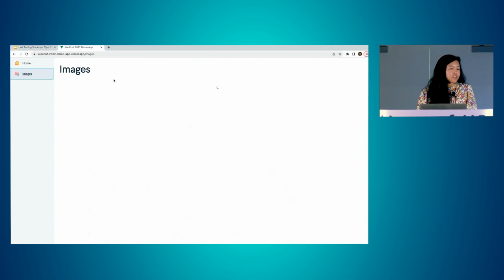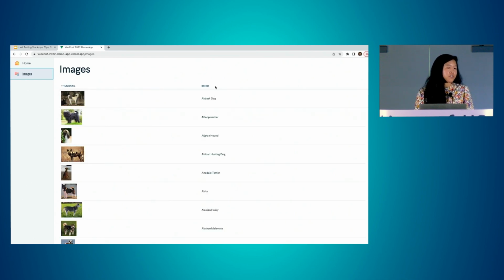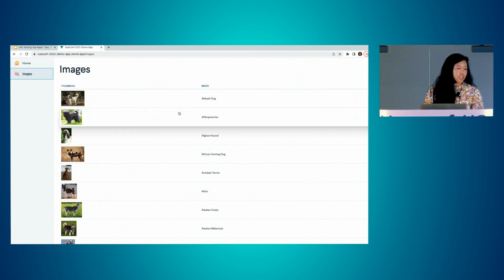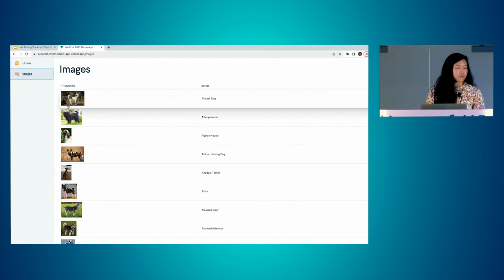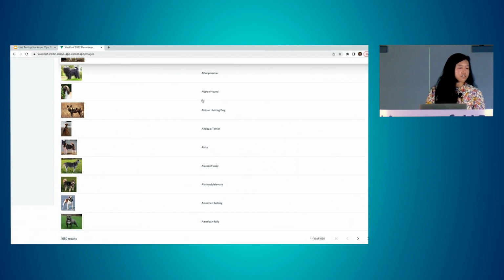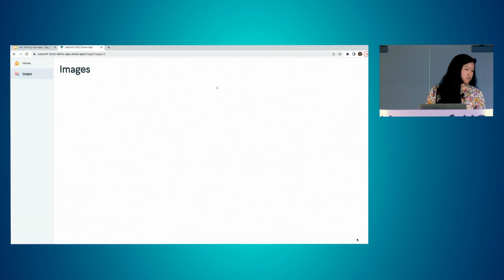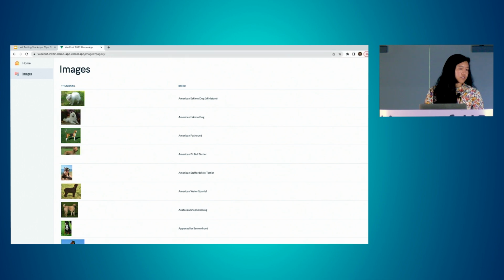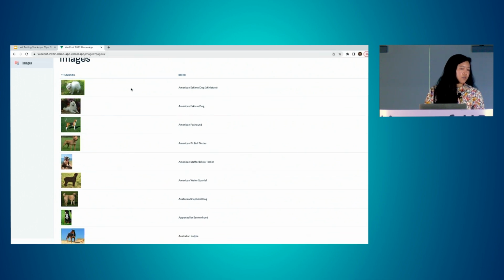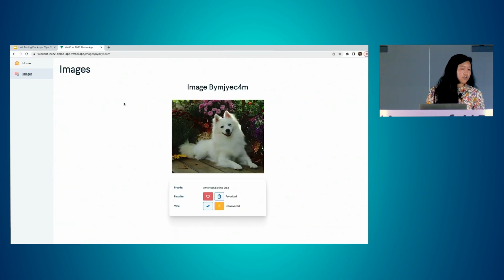Before we actually get the list of images, we have a loading indicator while responses are coming back from the API. Once we receive those, we have a table with a picture of a dog and then the breeds. At the bottom here, we have a pagination component that shows how many total results and what page we are on, and then lets us go to another page. When we do, the URL changes to update the page, and then we will go into an American Eskimo dog.